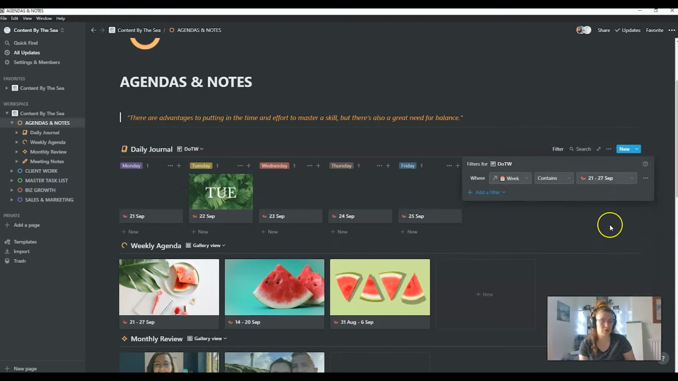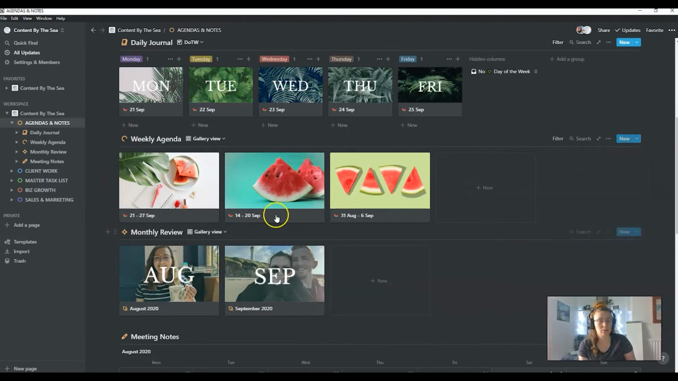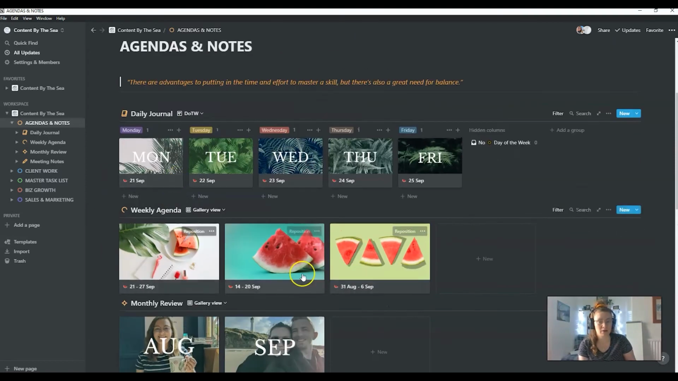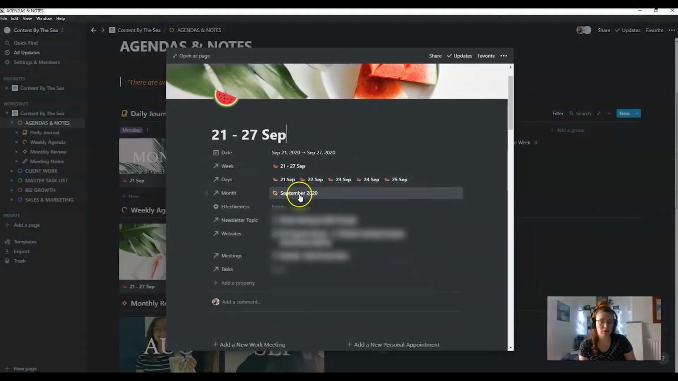So what I want it to be is minimal maintenance but maximum impact within the week. So I'm having a bit of a watermelon theme in September. So if I just go on this week, you can see these are the days of the week. This is the month. At the end of the week, I'll go in and measure effectiveness. And I might say that I felt really effective or I felt like I didn't achieve much. Newsletter topic for that week.